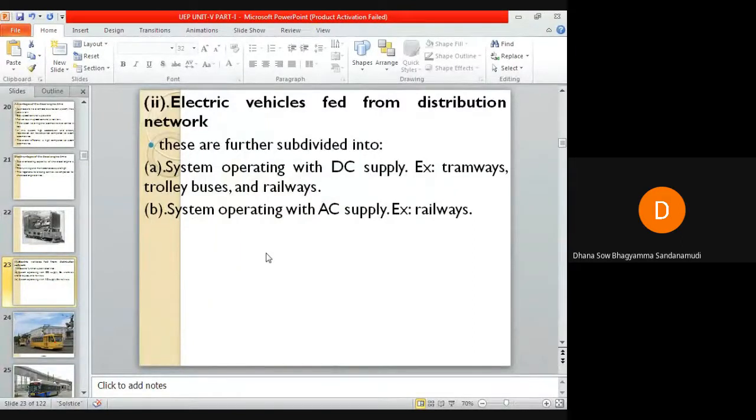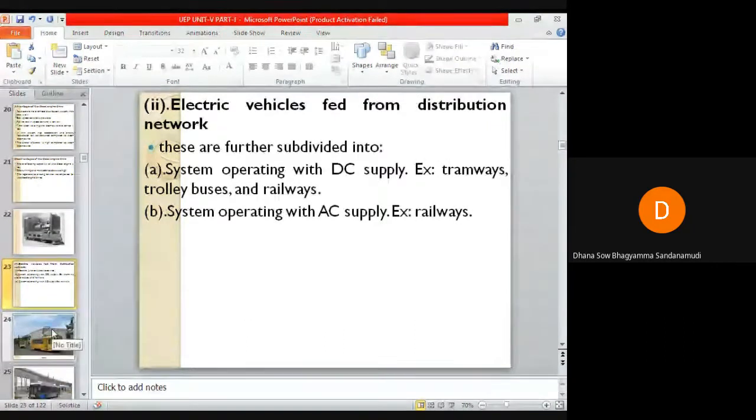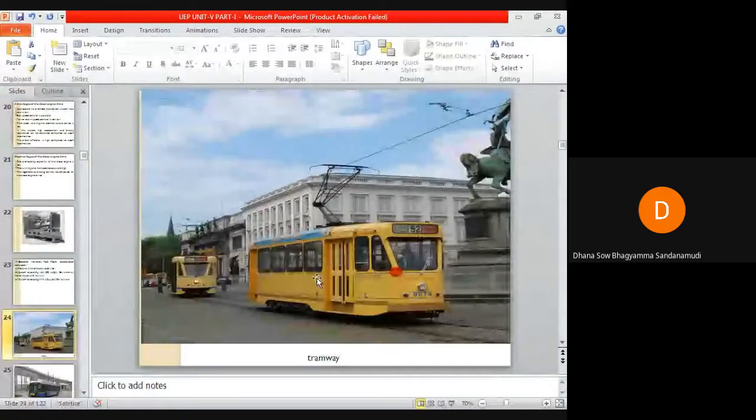Let us discuss the systems operating with DC supply. If the available system is DC, then the necessary propelling power for the vehicles can be obtained from the DC system, such as the tramway, trolley buses, or the DC railways. Let us discuss these examples. Tramways first. This is a tramway.